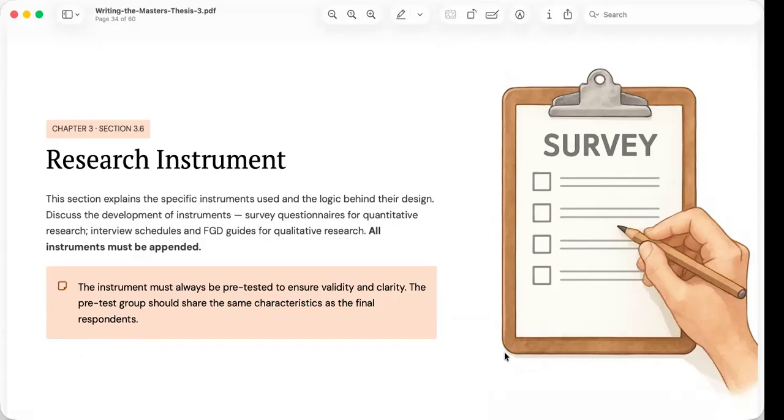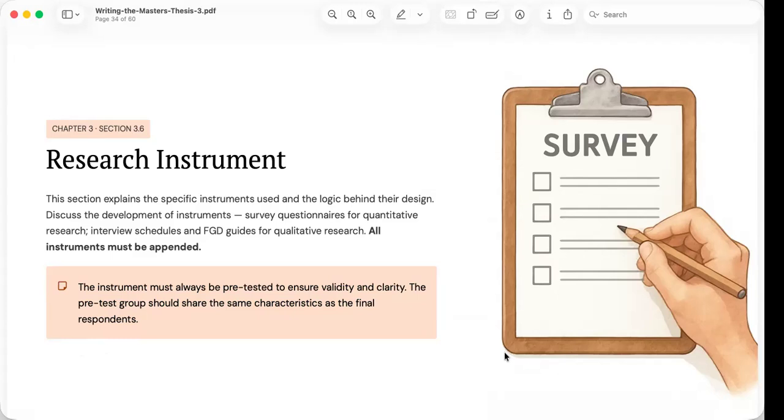Again, in quantitative research, the instrument is often a structured questionnaire or survey containing carefully developed items that measure specific variables. In qualitative research, the instrument usually consists of interview guides, focus group discussion guides, observation protocols, or document analysis matrices. Regardless of the format, every question should contribute directly to answering one or more research questions.